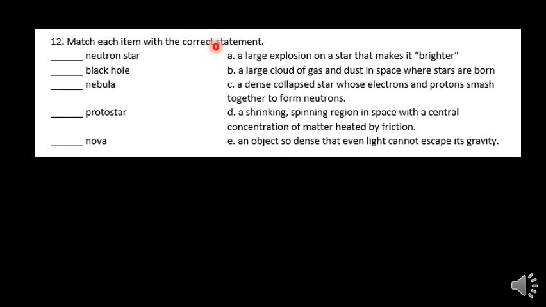Match each item with the correct statement. Anytime you're given some of these, I like to start with the definitions and then go over here and find the matching statement on the left-hand side, the one word.